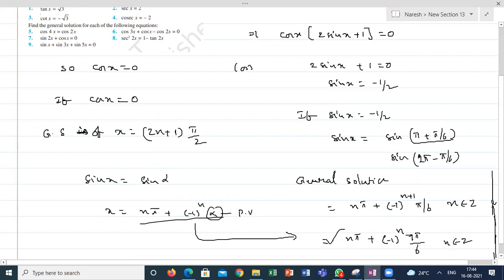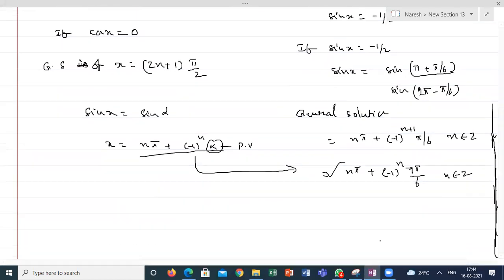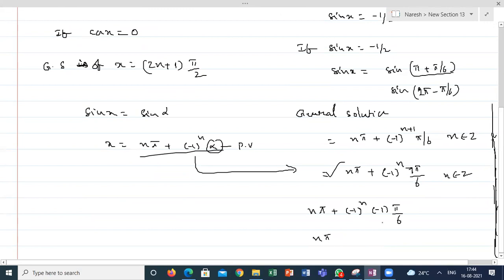But if I am unable to remember the formula, what I'm saying? So will both the answers be the same? Yeah, both answers are the same. I don't think so. Both answers are different. Both answers are right. n pi plus (minus 1) whole power (n minus 1) pi by 6. That is, n pi minus pi by 6 can be written as pi plus pi by 6 only, for the next cycle. This is for one cycle. Got it? What I'm saying? Yes, sir. 7 pi by 6.